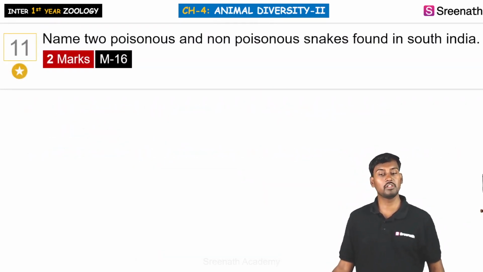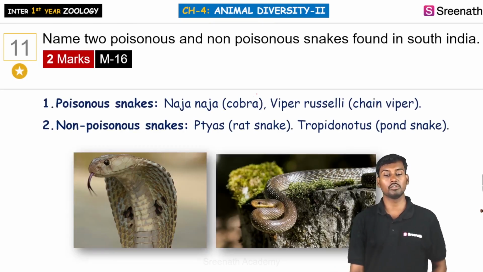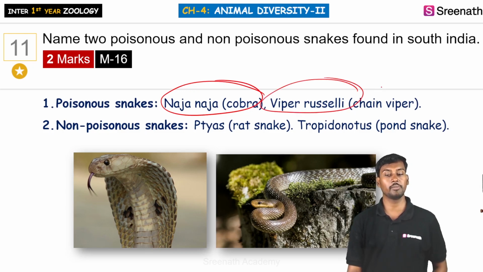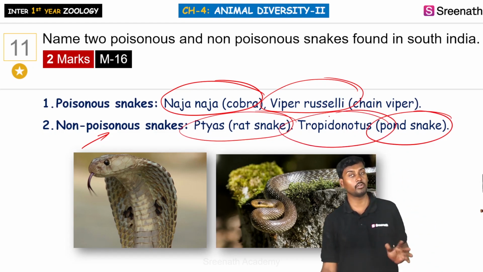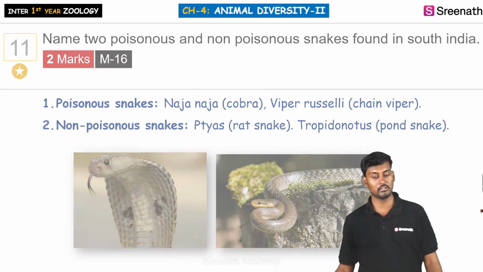Name two poisonous and non-poisonous snakes found in South India. Poisonous snakes are the cobra, that is Naja, and Russell's viper, that is the chain viper. Non-poisonous snakes are the rat snake, that is Ptyas, and also the pond snake, that is called Xenochrophis. So these are the examples of poisonous and non-poisonous snakes.